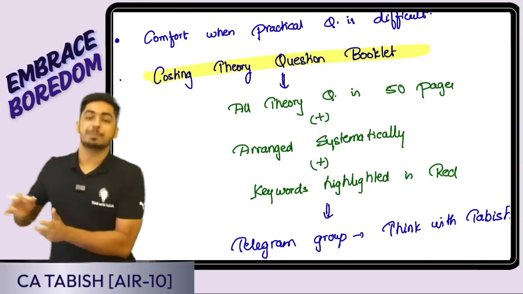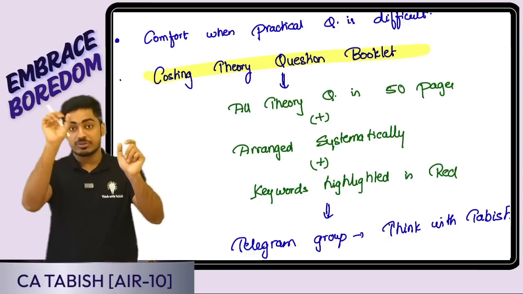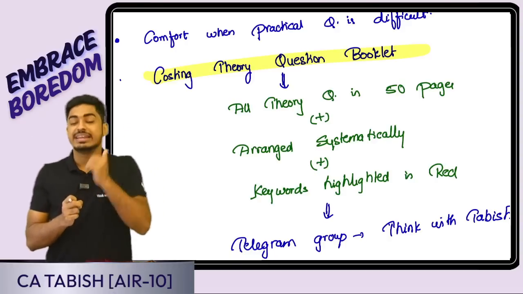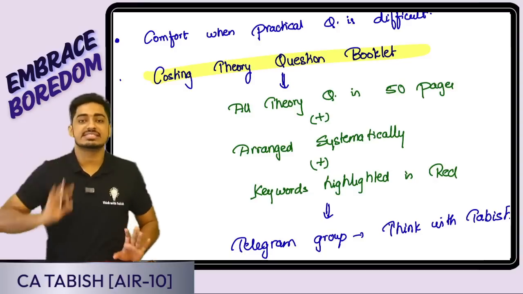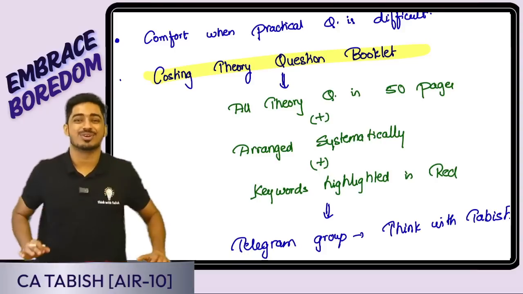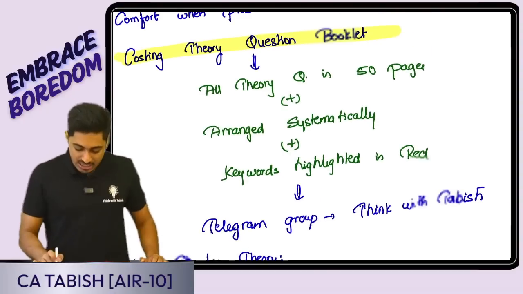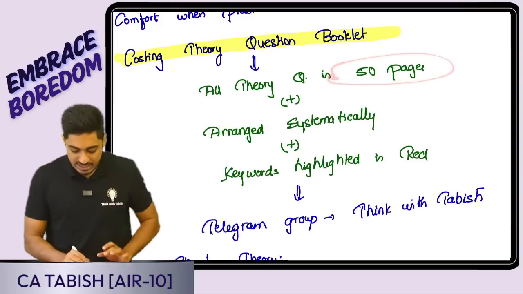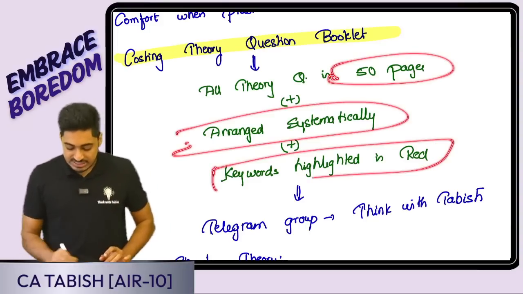With a proper presentation, headings are given and keywords are highlighted in red, so that in the lowest possible time you can read it and retain it, and in the examination go and score those 14 marks that you are looking for to clear your examination. In just 50 pages, the entire theory question booklet is covered and arranged systematically, with keywords highlighted in red.